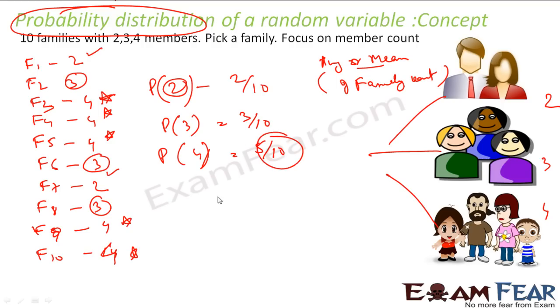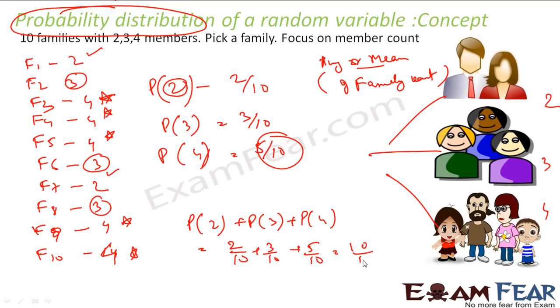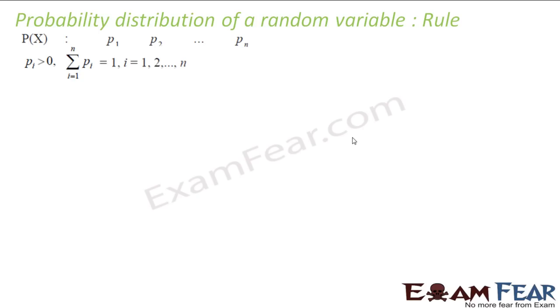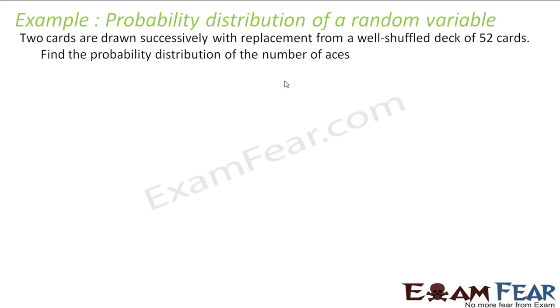And if you observe here, the probability of a 2-member family, a 3-member family and a 4-member family is nothing but 2 by 10 plus 3 by 10 plus 5 by 10, and that is nothing but 10 by 10, which is 1. So this is one formula which we have. If you have some random variables and you add all the probabilities, that will become 1. That is the probability distribution rule: if you have n probabilities P1, P2, P3 and so on, and you add all of them, you get 1. We'll take some examples of the probability distribution of random variables.